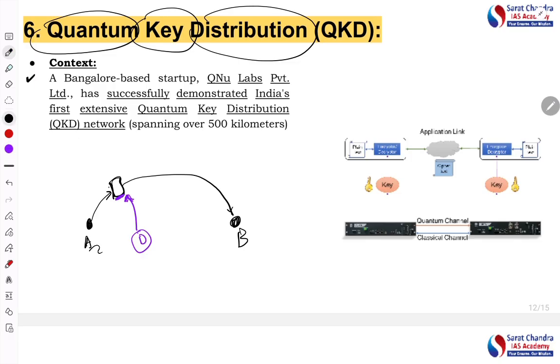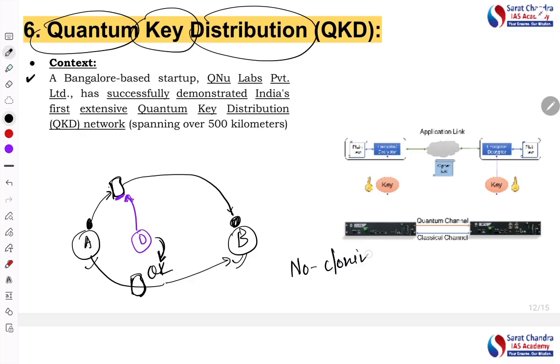However, if we use another technology called quantum, if this information is the quantum key, then D cannot detect it or modify it. If they modify it, A and B will get to know, because there is one principle called the no cloning principle.